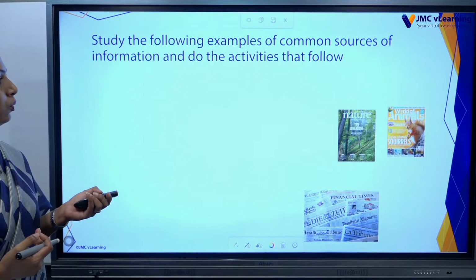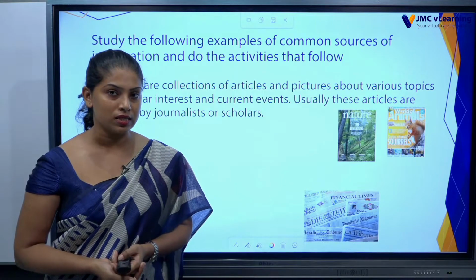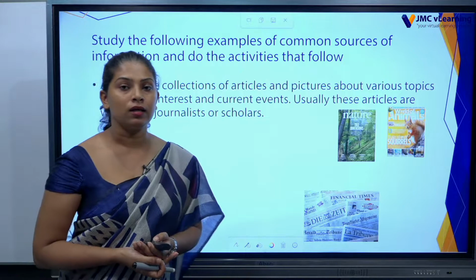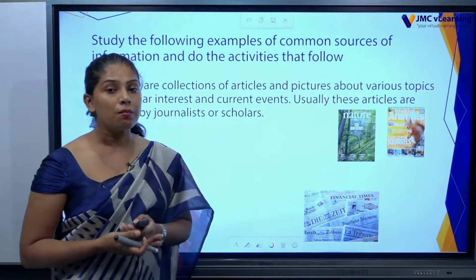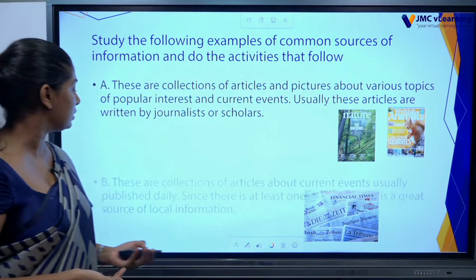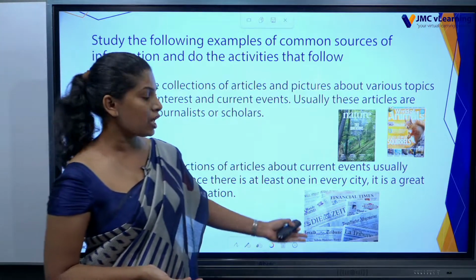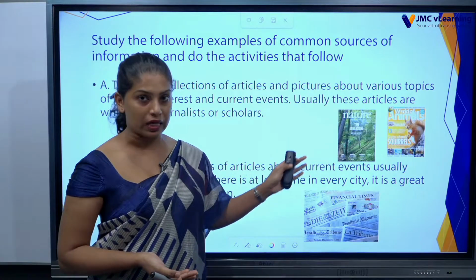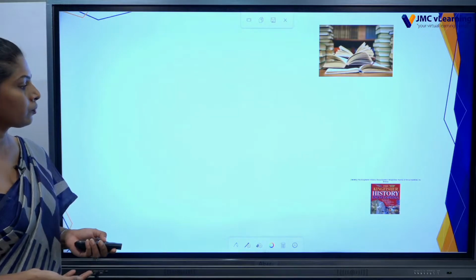Okay, now I am asking you, what do you think about this A? What is this? You know that if articles are there, we call it a magazine. So A is a magazine. Then what is this? The second one we learned, the B, we call this newspapers. First here we went through magazines, then here we see newspapers.